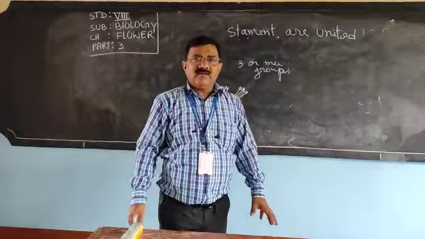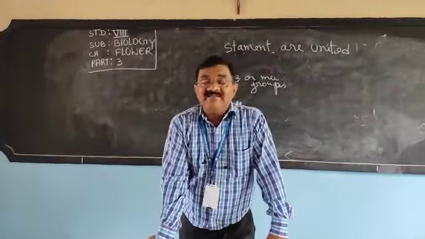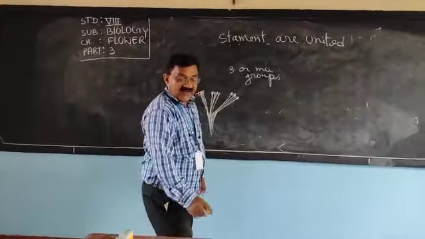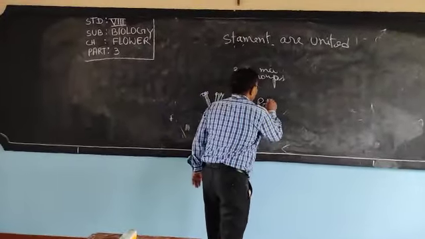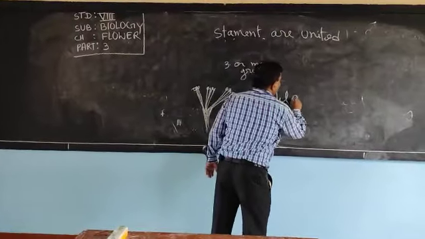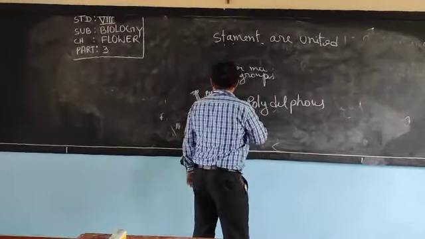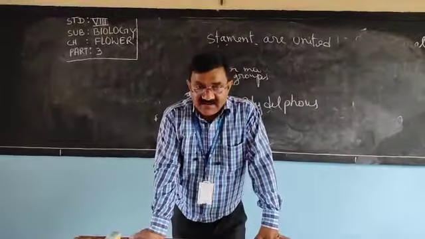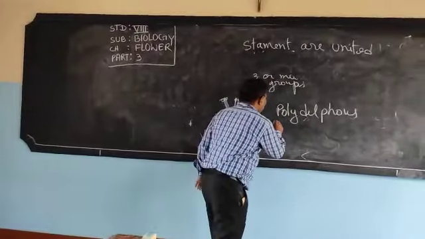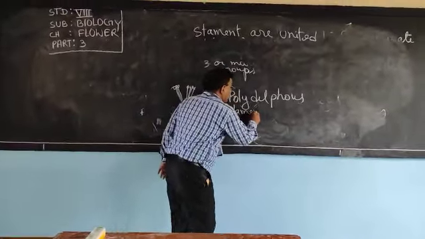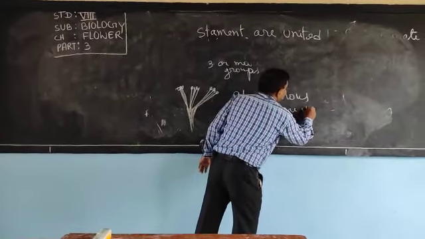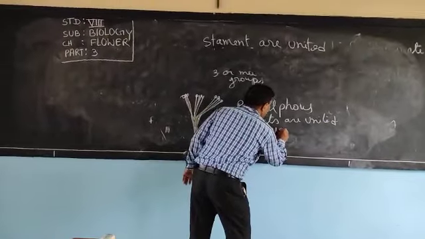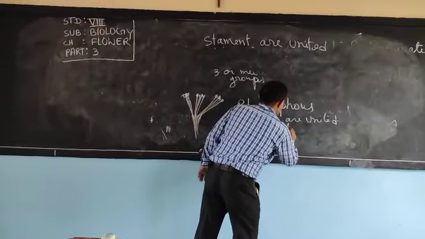And this filament is united in 3 groups. Then the name becomes polydelphous. Poly means many, and delphous. Polydelphous means what? Filaments are united in several groups.